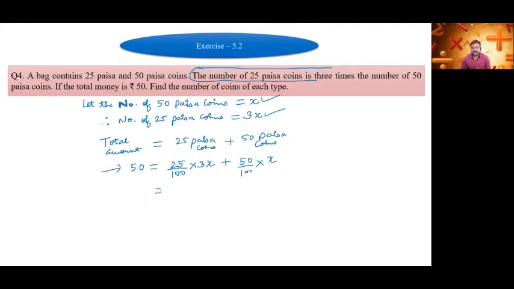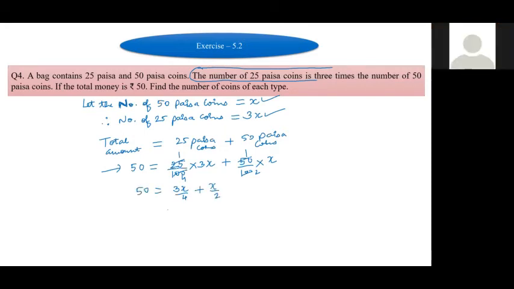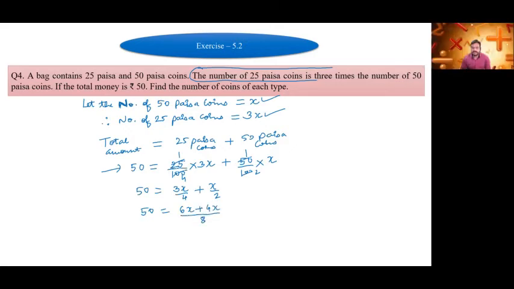So what is x coins? 25 ones are 25, 25 fours are 100. So 3x into 25 upon 100 is 3x upon 4, plus x upon 2, it is equal to 50. Next we will do cross multiplication here. Now 3x plus 2x, upon 4 is equal to 50, that 4 we will shift to the other side.